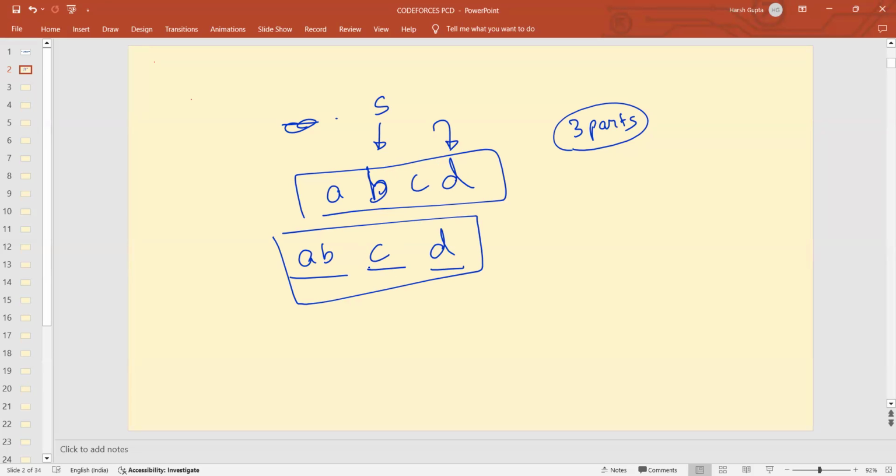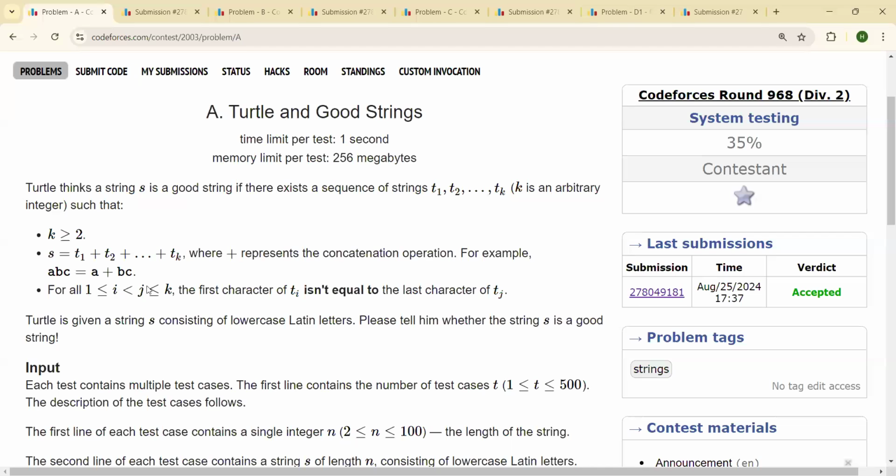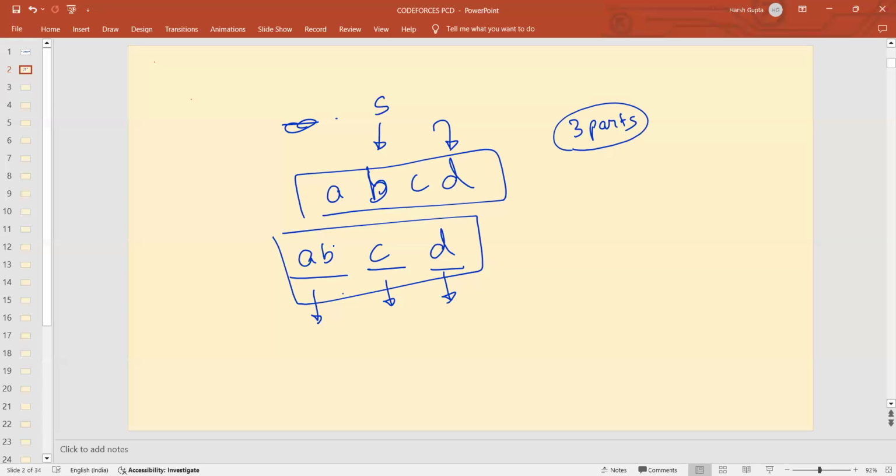Once we do so, the question says that if this is the first part, this is the second part, this is the third part, then for any part i that comes before j, the first character of Ti should not be equal to the last character of Tj. What do we mean by that? By this we mean that if this is a part that is coming before these 2 parts, the first character of this part should not be equal to the last character of any other part.